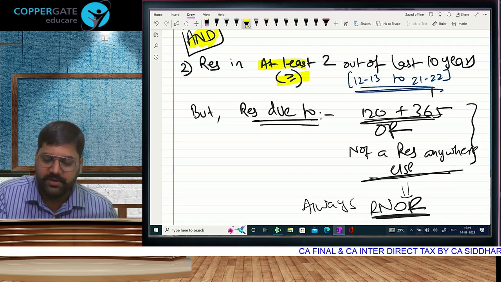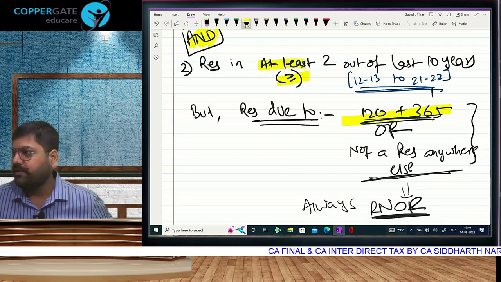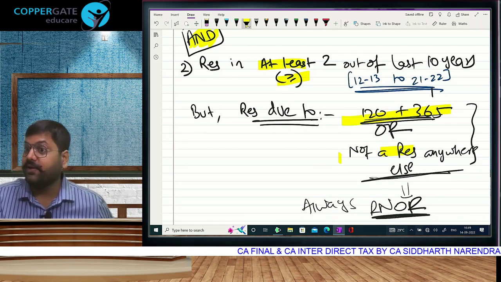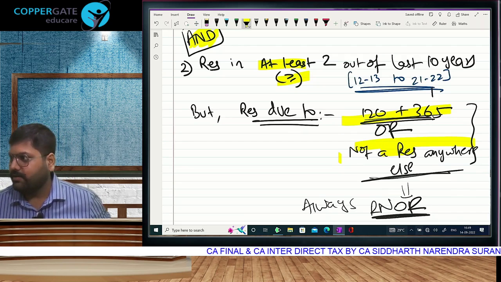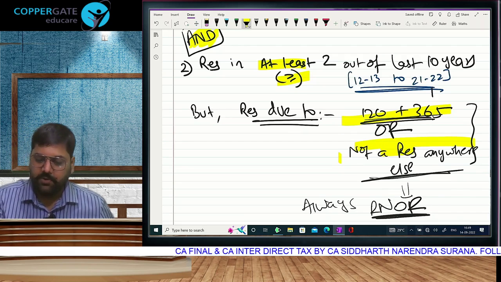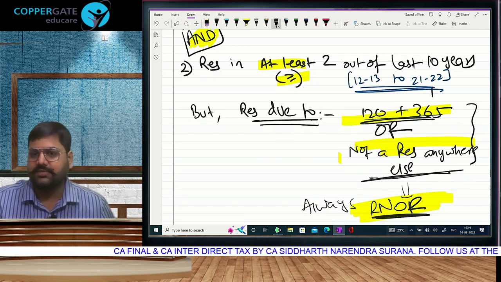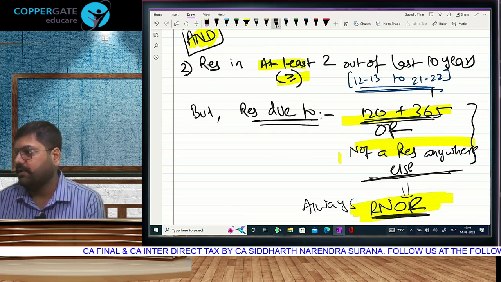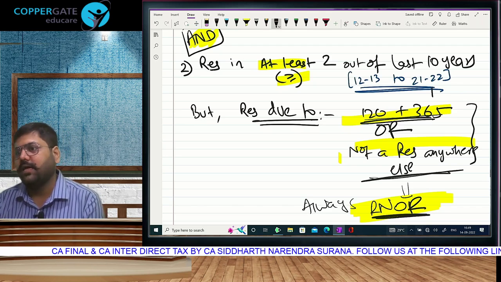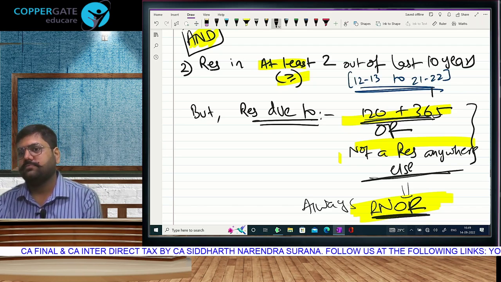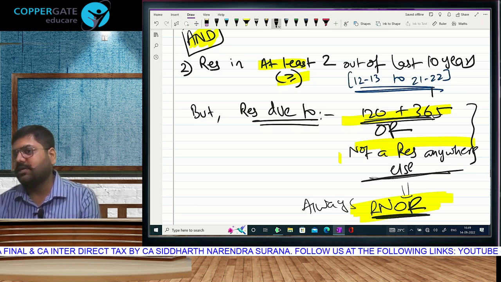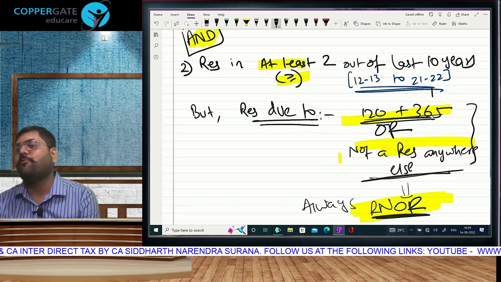What was common in these two, you know? This was also 15 lakh and this was also the same income in fact. Correct? These people will always be RNOR. You will not check 730 or last 10 years. You will not check all that. Don't check at all. They are by default going to be treated as RNOR. Sir, what is the logic? The logic is hidden in the scope of total income.